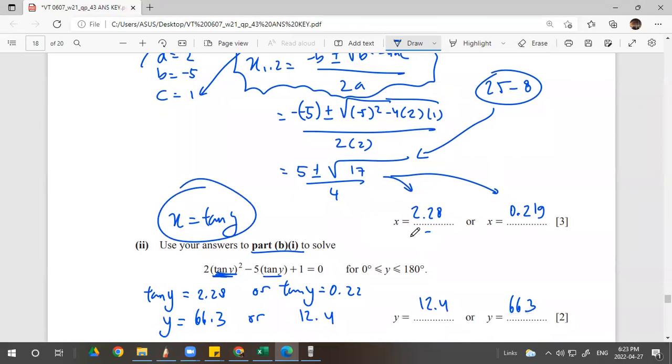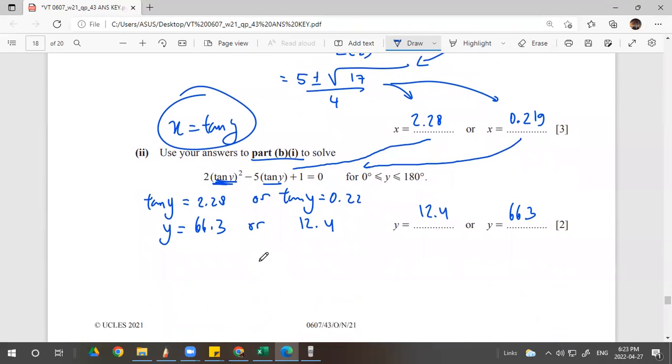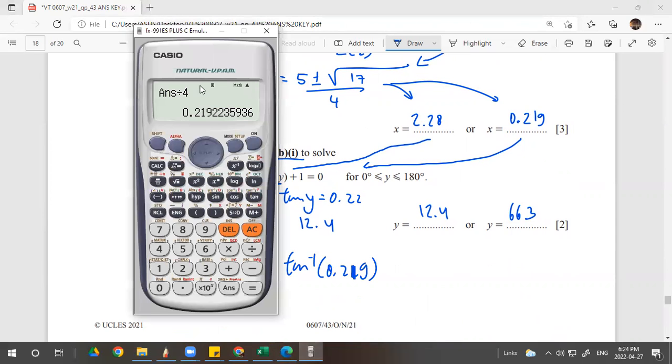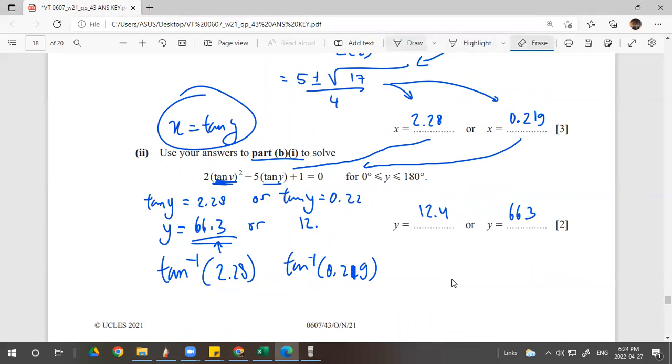So tan y equals either this or this, right? And then use the calculator. Tan inverse of 2.28 is 66.3, and tan inverse of 0.22 is 12.35. Sorry, see, shift tan, we make it more detailed. Yeah, it's the same, but 12.4, right? 12.3536, also done. Degrees.